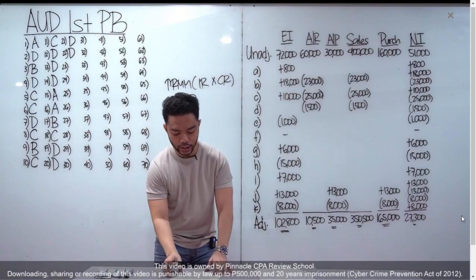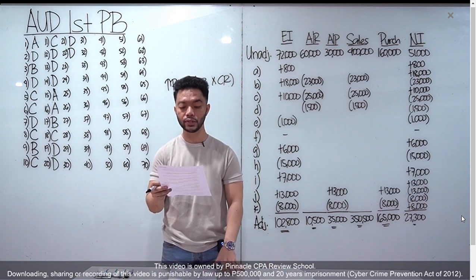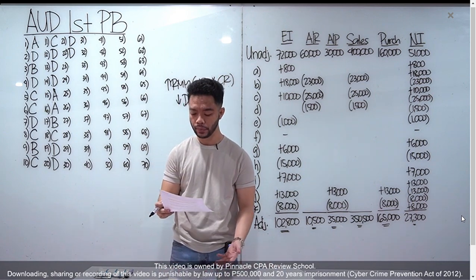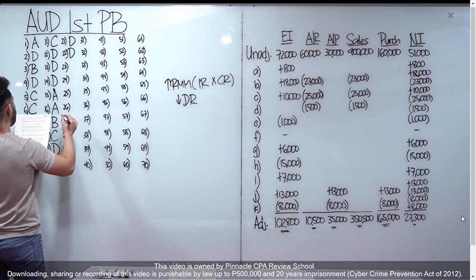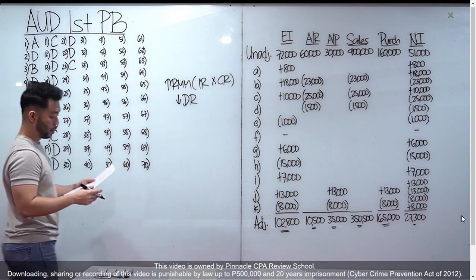23, in obtaining an understanding of internal control, the auditor may trace several transactions. We call that a walkthrough. And the purpose of a walkthrough is, letter C, evaluate the design of internal control and determine whether it has been implemented. Letter C for number 23.